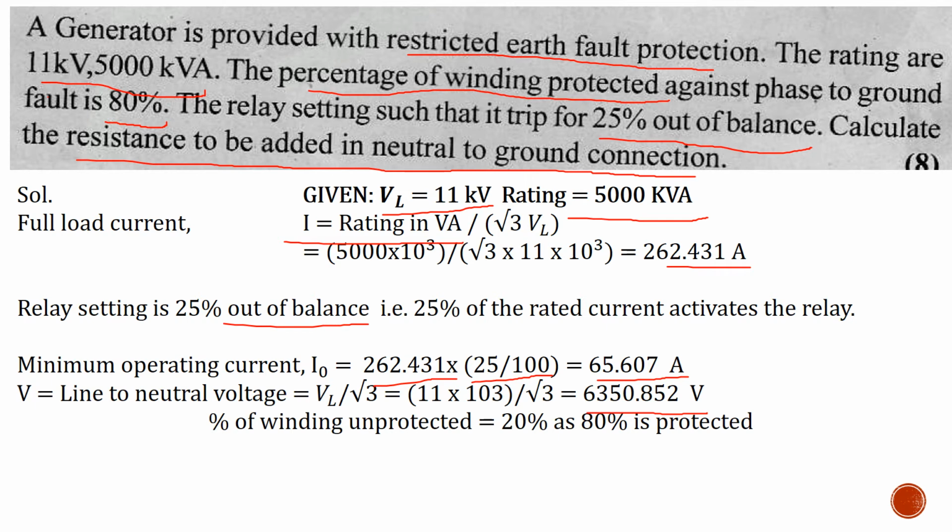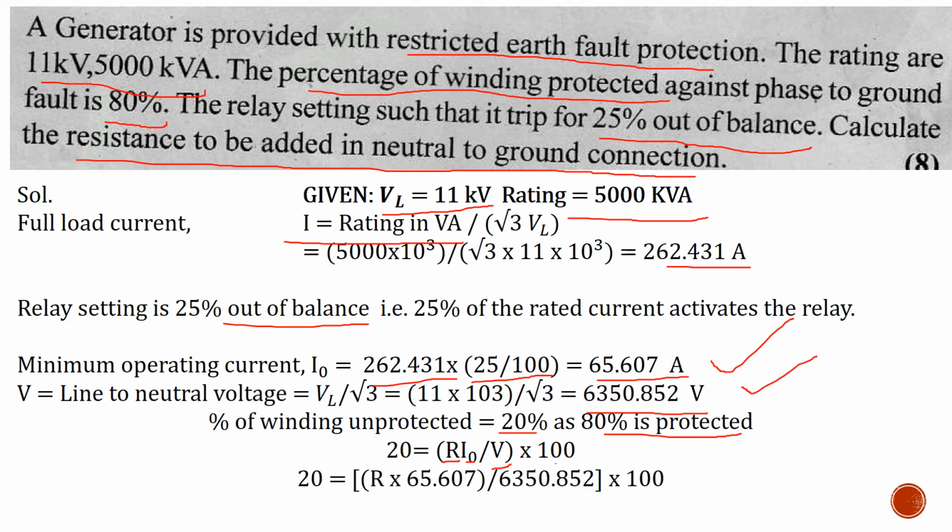Substituting all these in the equation of percentage of the winding that is unprotected, we know the winding that is unprotected is 20%, as 80% is given in the question as the protected percentage of the winding. Substituting the values, we need to calculate the value of resistance R. I naught we have calculated, V value has been found out.